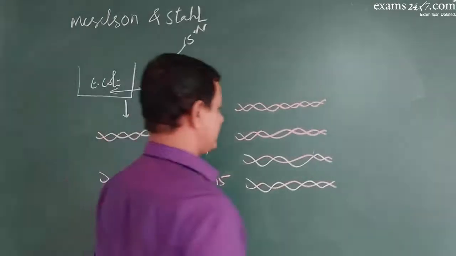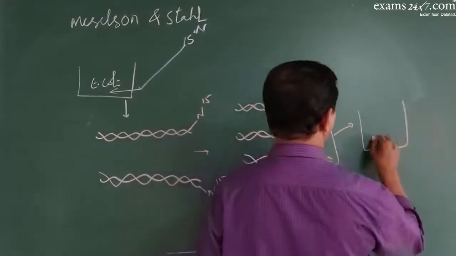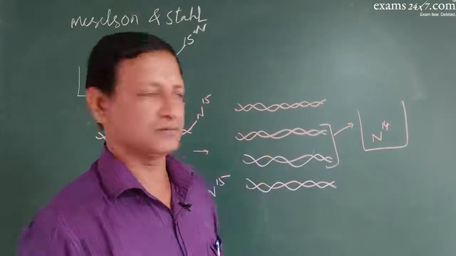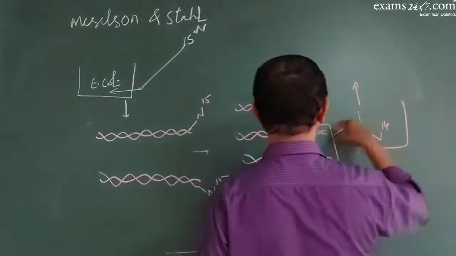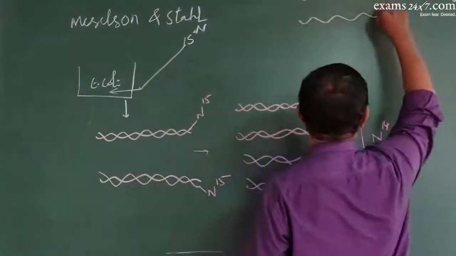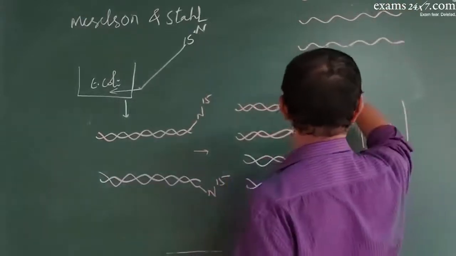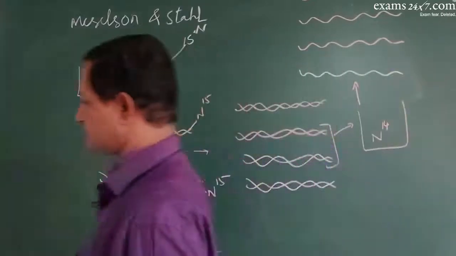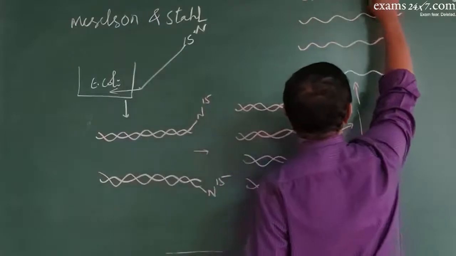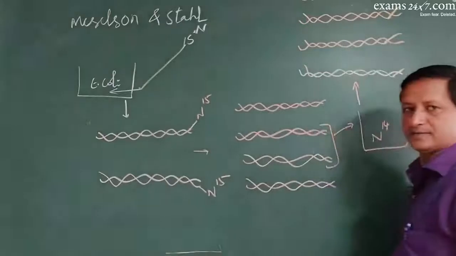What they did was, again, these two were transferred into a medium containing N14 nitrogen, and again they found that in the first generation the new molecules being synthesized in this way, consisting of the lighter strand, like this, see.